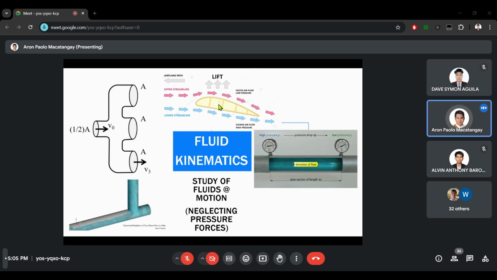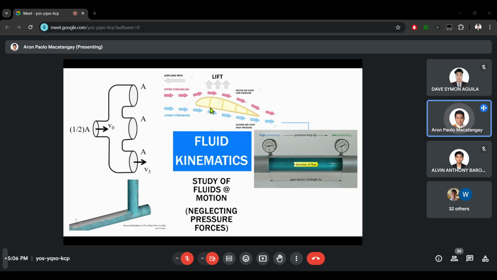And here at the top, part of fluid kinematics is a study of the contours of airplane wings: the design, the dimensions, the shape, to check how the pressure on top and the pressure at the bottom behave, because this pressure difference affects the lift, the force that pushes the plane upward.